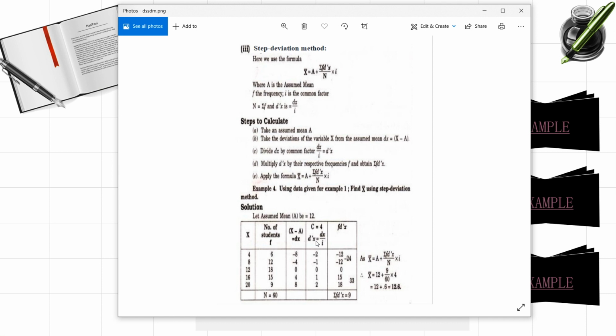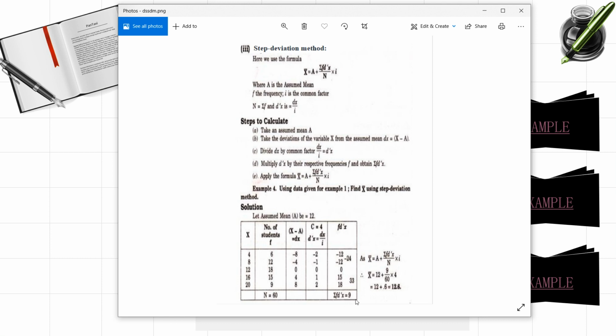So in this way you have to find out all the d prime x values for every observation of x, and then you have to find out f d prime of x, that is, multiply the second column and the fourth column that you can see in the table. You will get the f d prime x values. After that, find out the total. Here they got the total as 9.